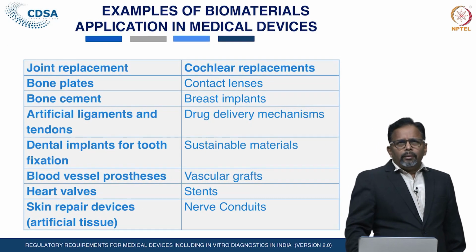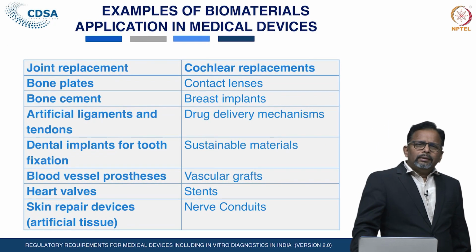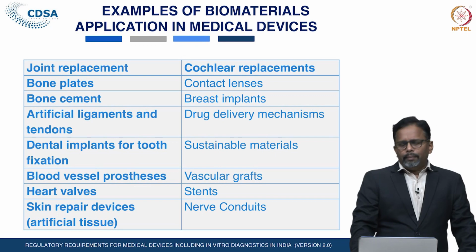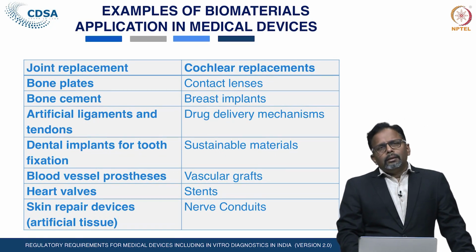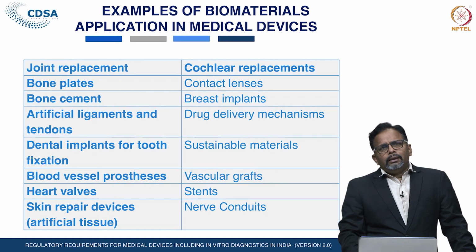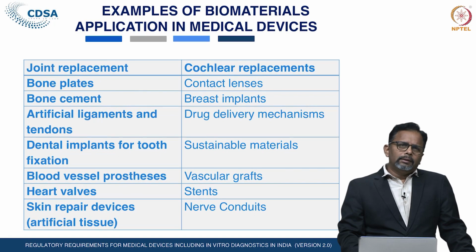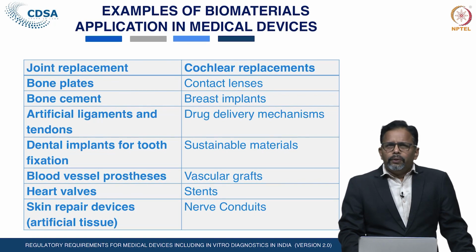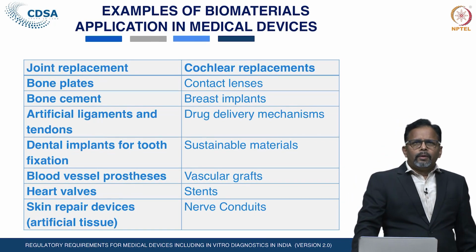Examples of biomaterial applications in medical devices: we have discussed what biomaterials are and their applications. These biomaterial applications are meant for manufacturing joint replacements, bone plates, bone cements, artificial ligaments or tendons, heart valves, skin repair devices, breast implants, vascular grafts, stents, nerve conduits, and contact lenses.